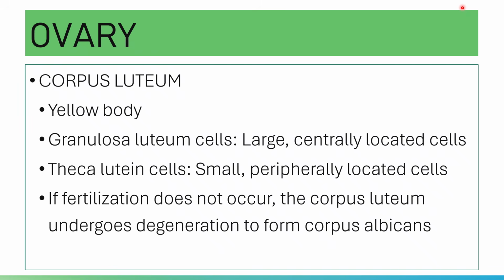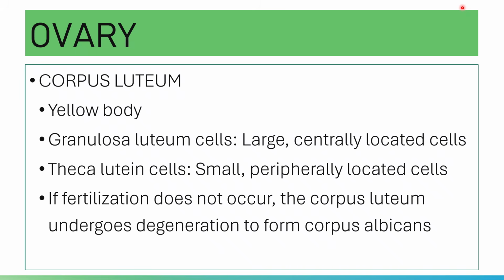Okay, you have the cells of your corpus luteum. You have your granulosa lutein cells, which are large, with centrally located nuclei. And then your theca lutein cells, these are small, peripherally located cells.